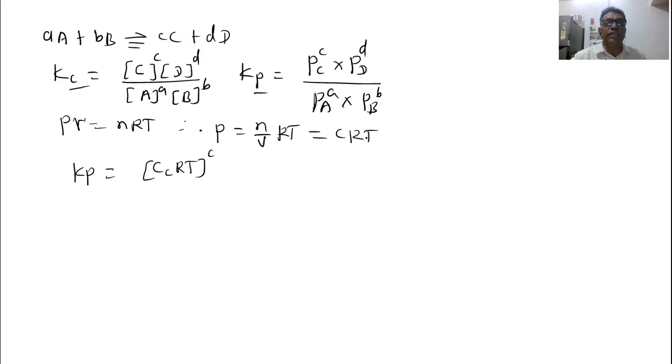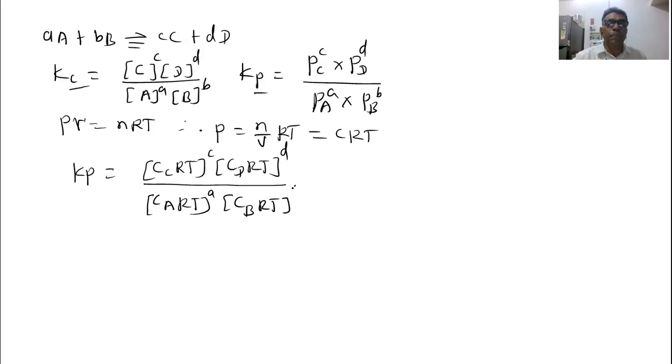So in place of P we write here CRT, concentration of the product C. Similarly, another product D is there, concentration of the product D into RT raised to d, divided by the partial pressure. So in place of P we have to write CRT here. So concentration of the reactant A into RT raised to a, into concentration of the reactant B into RT raised to b.